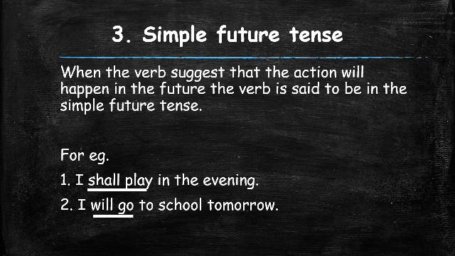So will go is a simple future tense. That means that person is going to go to school tomorrow. That is in the future. Tomorrow is not today or yesterday. Tomorrow is in the coming time. That is in the future. So, I will go to school tomorrow is a future tense. Will go is a simple future tense.